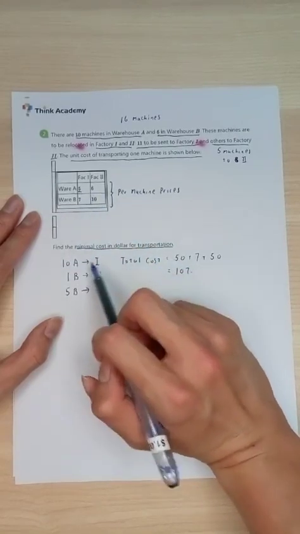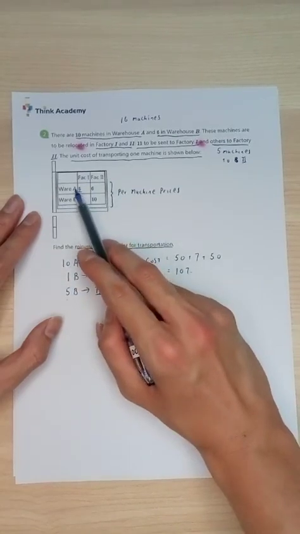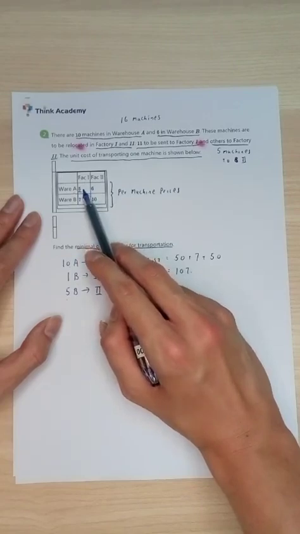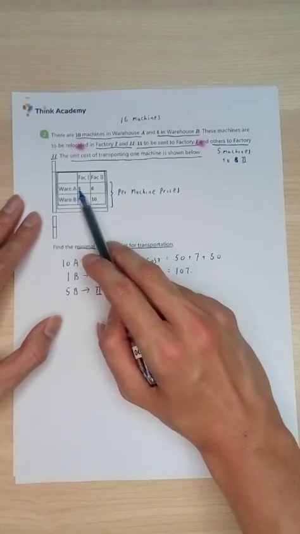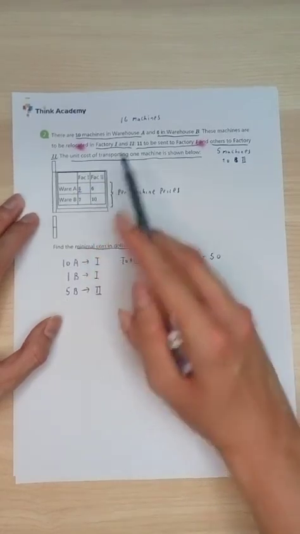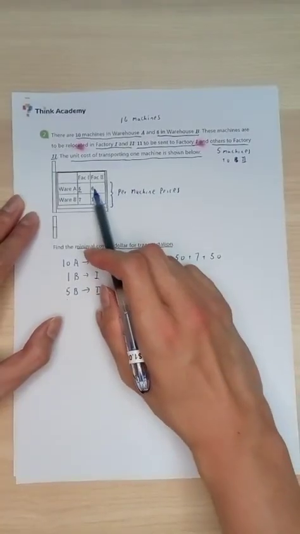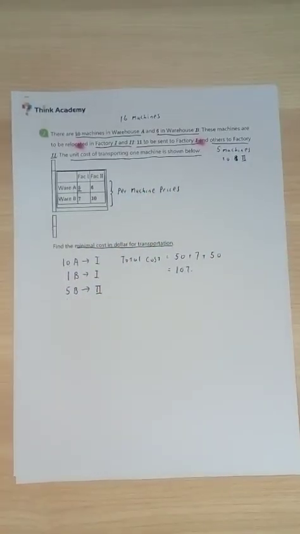And if you look at it closely, if I were to deliver 10 machines from warehouse A to factory 1, it costs me $5. Why not try to allocate some of the machines from warehouse A to factory 2 instead? You can start off with 1. Will it decrease? Because it just costs $6, maybe I save a little bit. But I'm not sure. So I'm going to try it out.